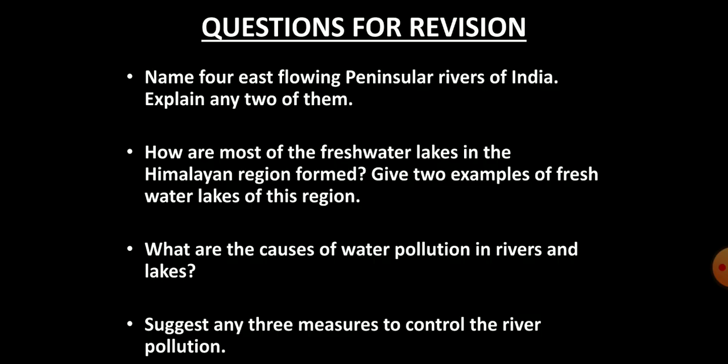Now there are some questions for you to revise the topic. So first question is, name 4 east flowing peninsular rivers of India. Explain any 2 of them. Second question is, how are most of the freshwater lakes in Himalayan region formed? Give 2 examples of freshwater lakes of this region. Third question, what are the causes of water pollution in rivers and lakes? And the fourth question is, suggest any 3 measures to control the river pollution.